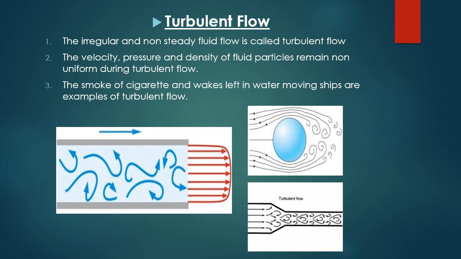You can see in the picture below that the flow is not regular but irregular, and the particles are in circular or rotational motion and trying to cross each other. So that is not a laminar flow, that is called a turbulent flow. Examples of turbulent flow are the smoke of a cigarette and the wakes left in the water after ships move through it.